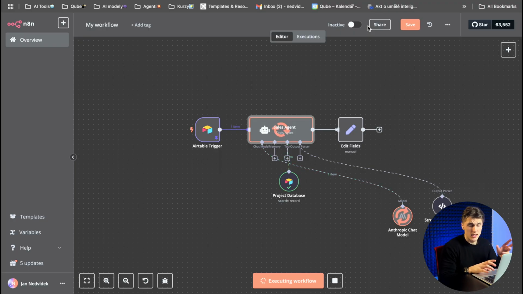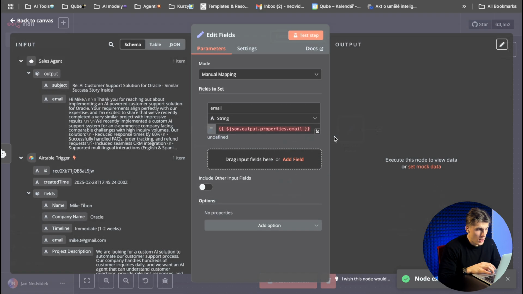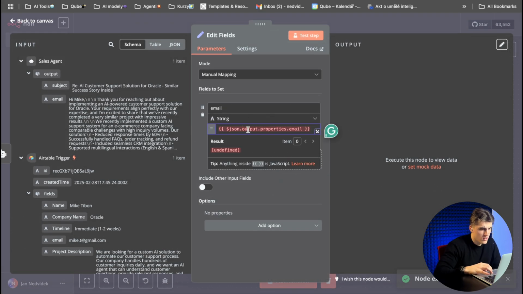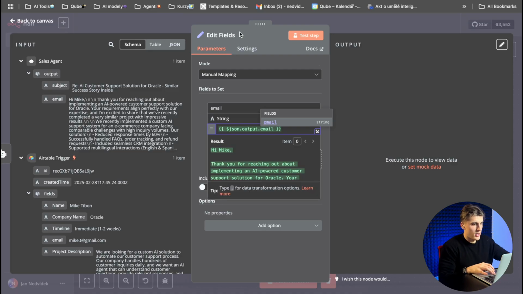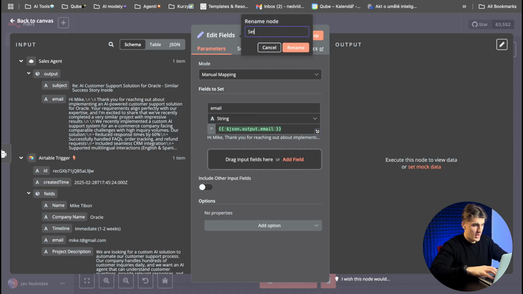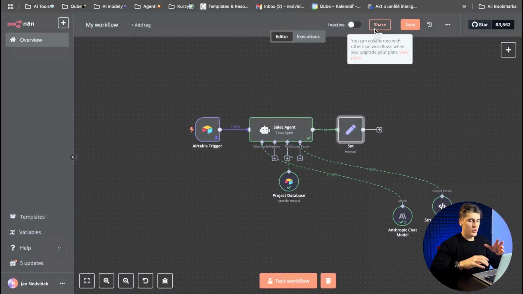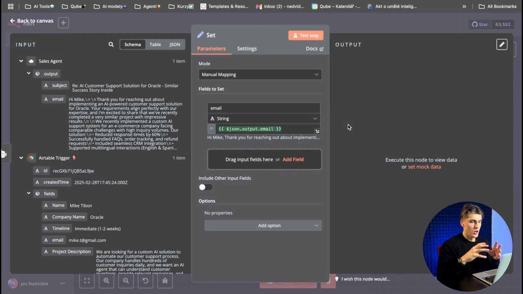Sorry, guys, for this mistake, but sometimes it is like that. If you are building automations, you need to be ready that it does not go the way that you want the first time. Okay, that's what we want. Edit fields, let's rename it to Set One. So this part we just built to rebuild this JSON output into a string version, to set it as the body for our email.